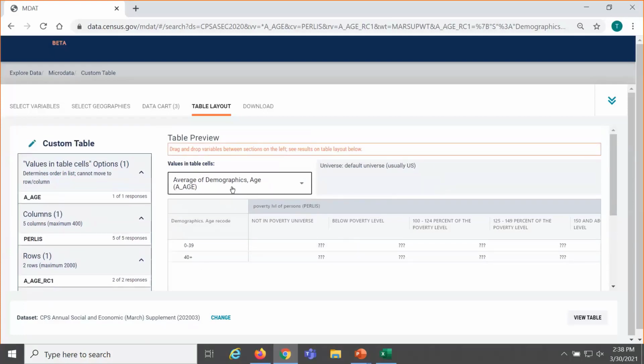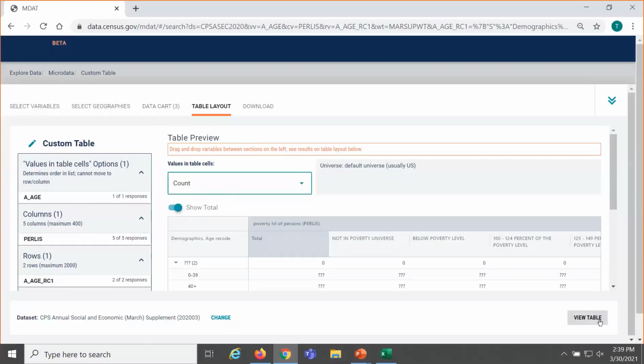The last step is when you're working with continuous variables, you will have more options as to whether you want the system to give you an average or a count reflecting the total number of people for this table. I want the count, so I'm going to change value in table cells from average to count. Then click View Table in the lower right.